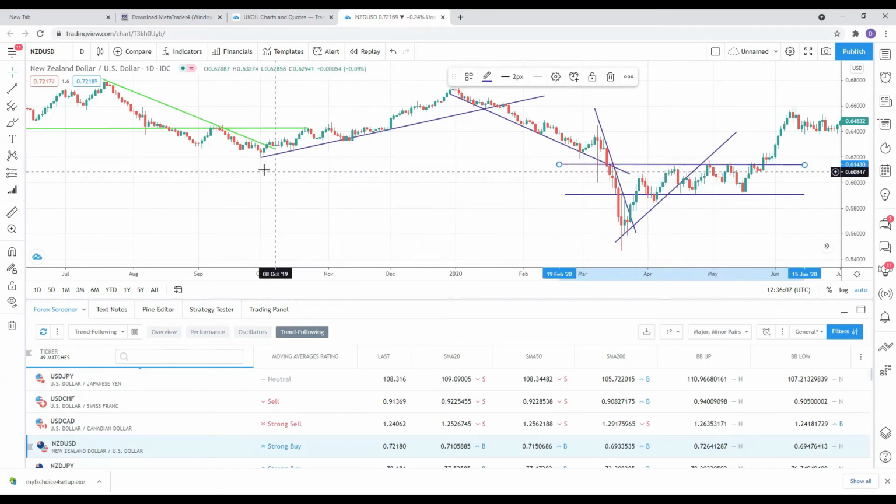So the price of the asset went up. The price of the asset went down. There was a change in the gradient. The price of the asset went down. The price of the asset went up. The price of the asset then went sideways. We confirm the change in the direction of the trend by using trend lines.